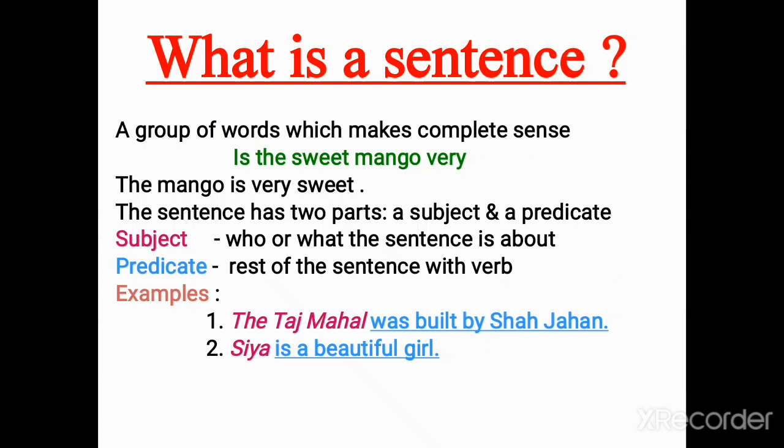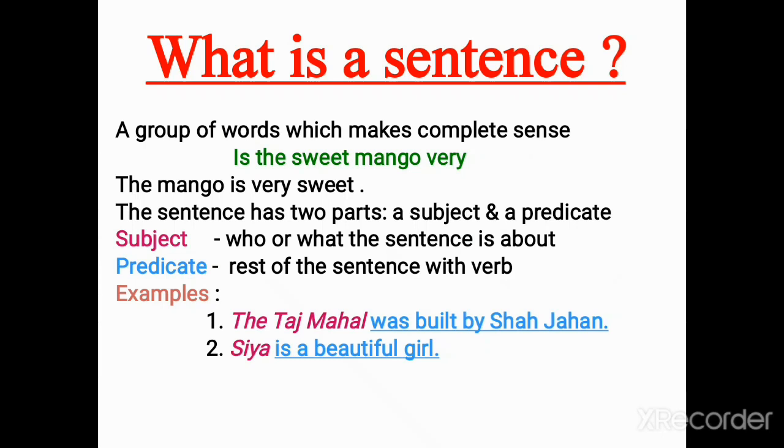The given sentence is about what or about whom, that is referred to by the subject of that sentence. And what does predicate mean? The predicate includes the rest of the sentence without the subject, and it has the verb. So the rest of the sentence with the verb is called the predicate. See, the example is given here. The Taj Mahal was built by Shah Jahan.